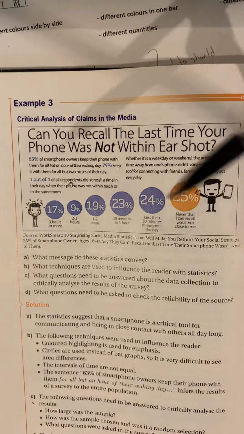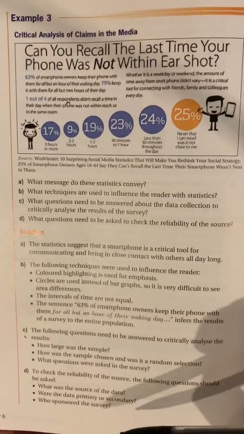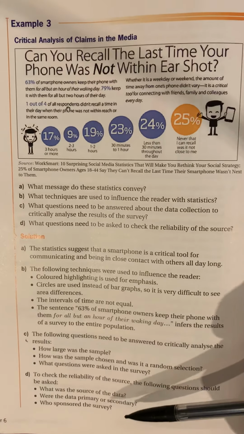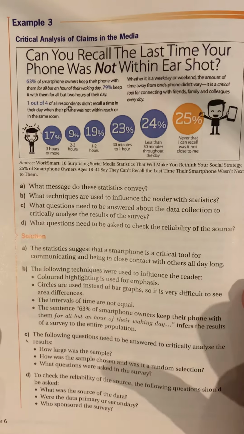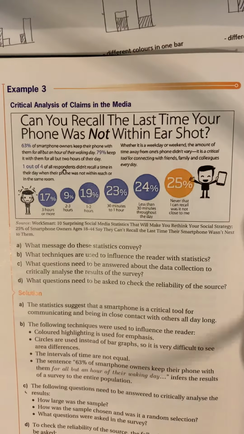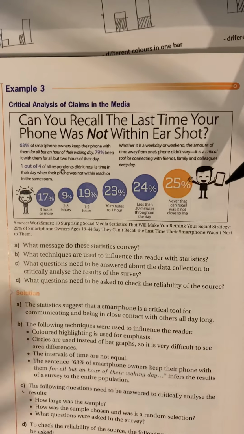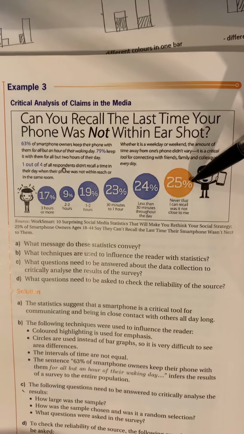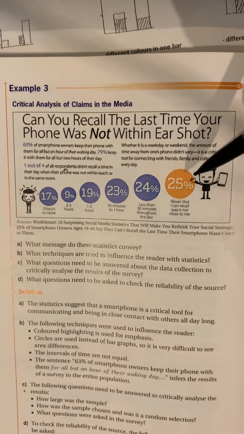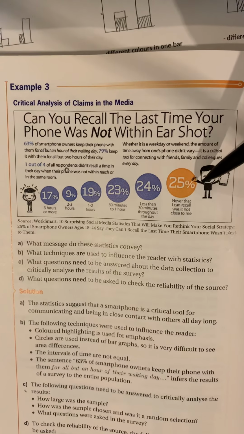Often, if you look in the lower part here, it says who sponsored the survey. Oftentimes companies will get somebody to go do surveys for them. So if it's, say, Rogers, and they want to find out, they'll ask somebody to go get information, and they'll try to make the results in favor of the phone companies.